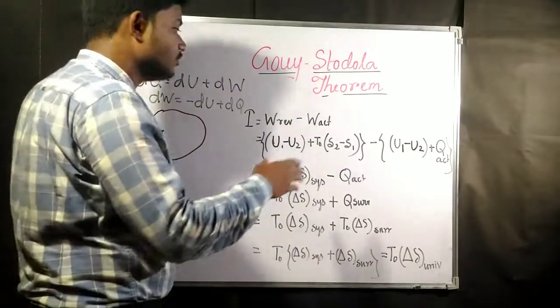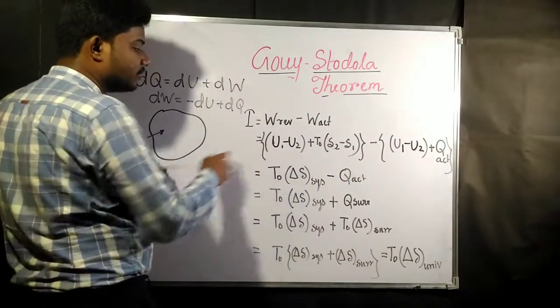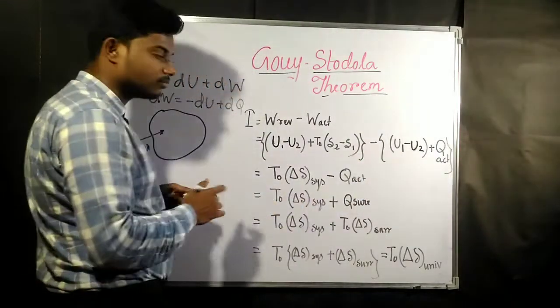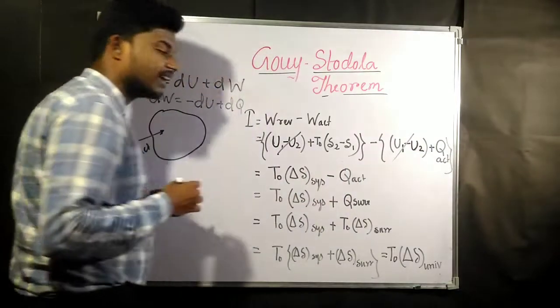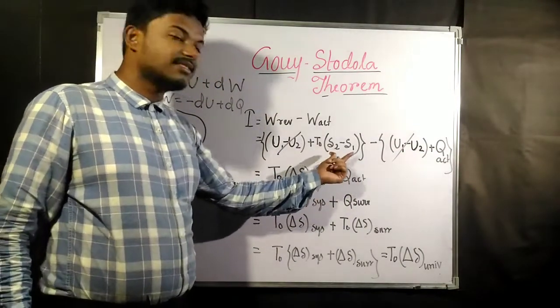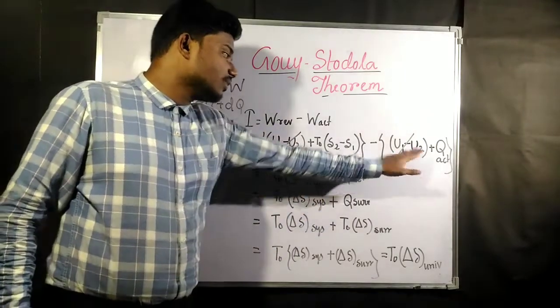Now this is the Q actual. In the next line, you will see u1 minus u2 minus (u1 minus u2), so these two terms get cancelled. The remaining part is T naught into del S system minus Q actual.